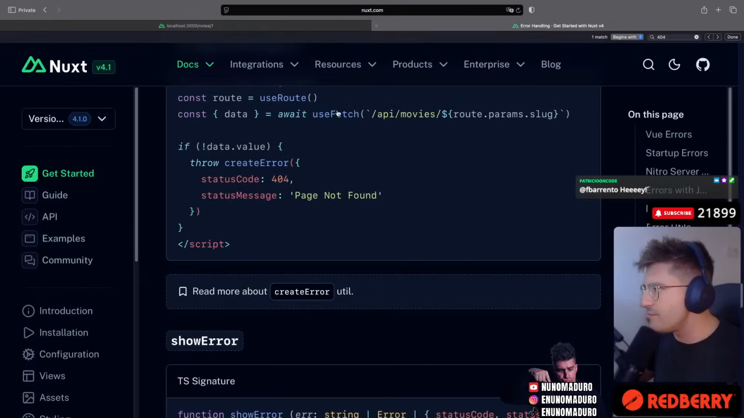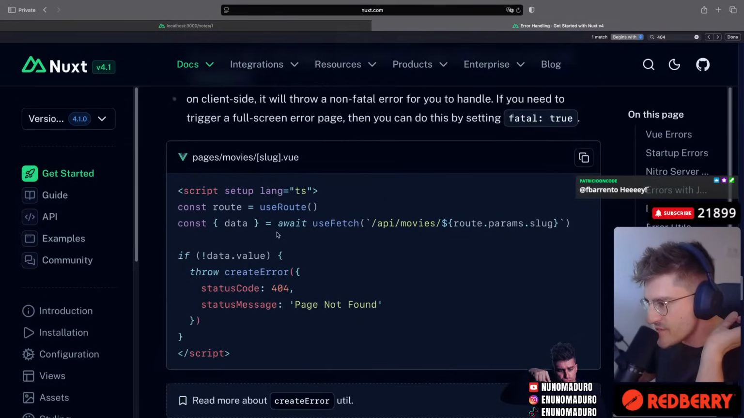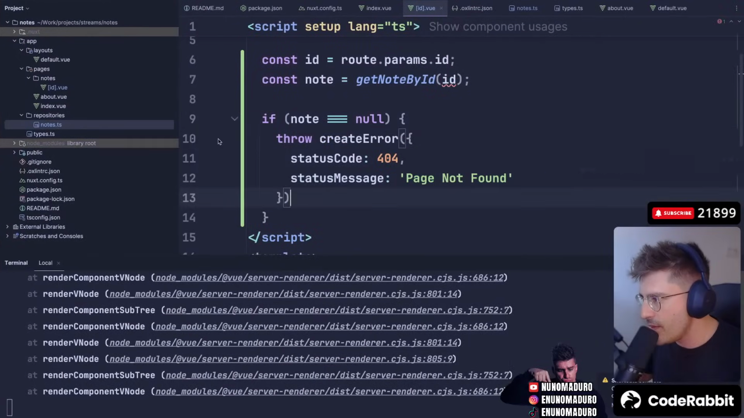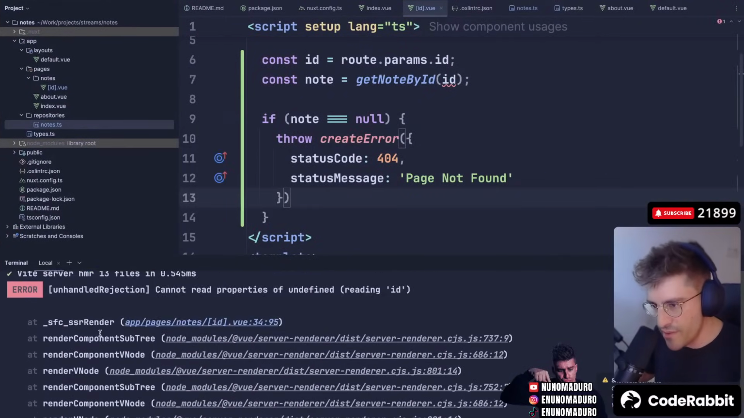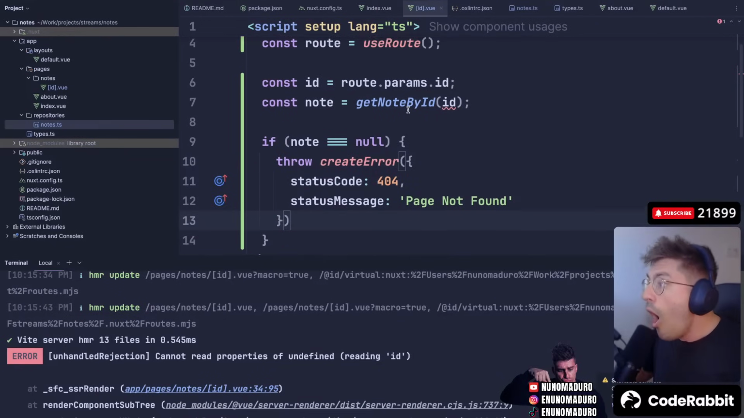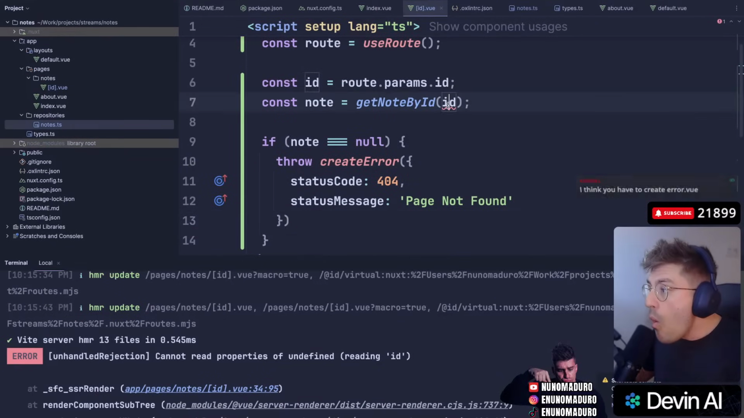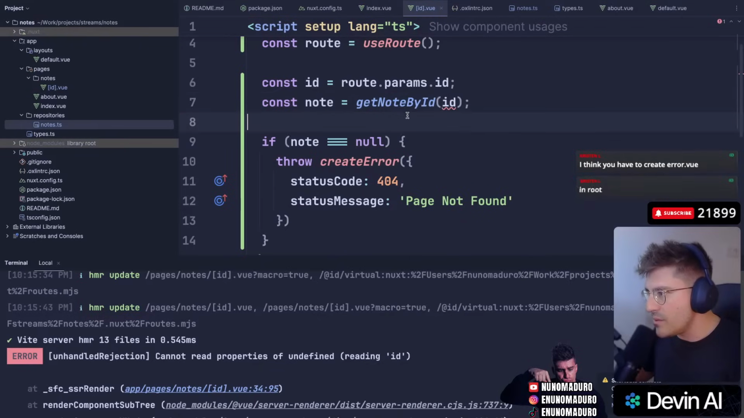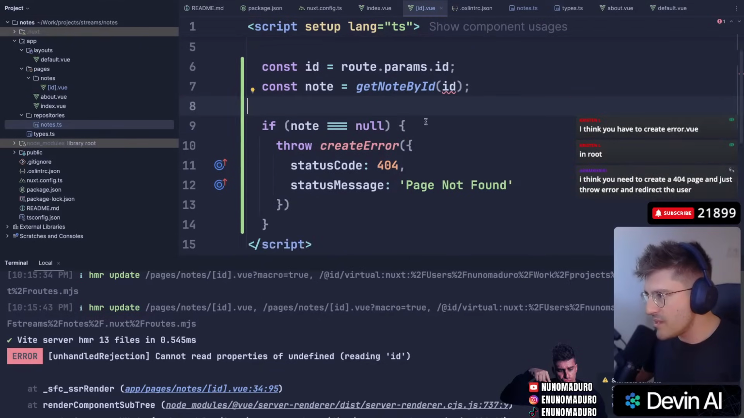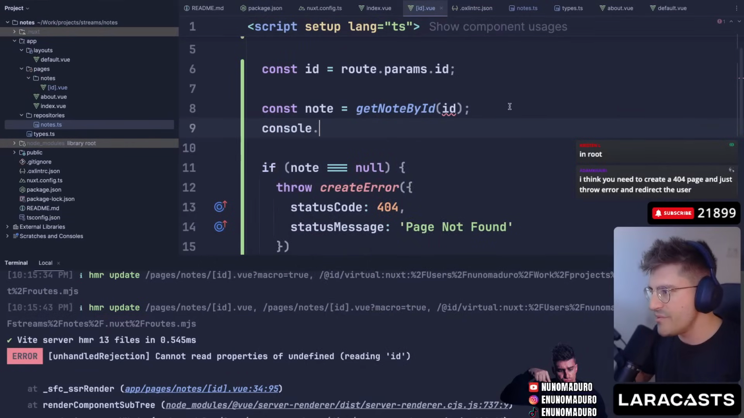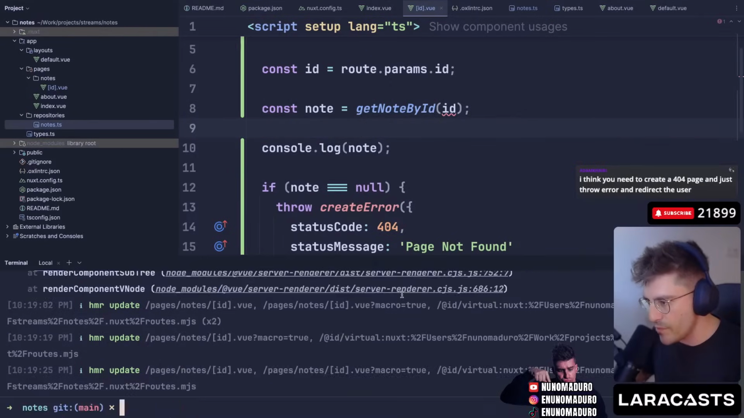Yeah, here I would expect to see a 404. Maybe I'm doing something wrong, though. So I did exactly this, right? The fuck? Cannot read properties of undefined ID. Oh, because the ID is not there, maybe? I don't know. What exactly happened? Can I console log stuff here? I guess I can. Let's do that real quick.